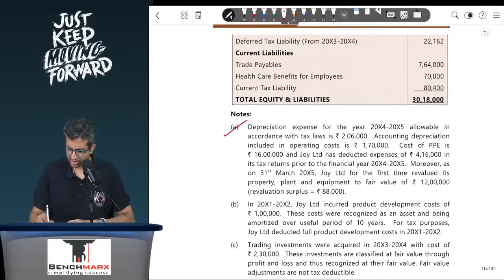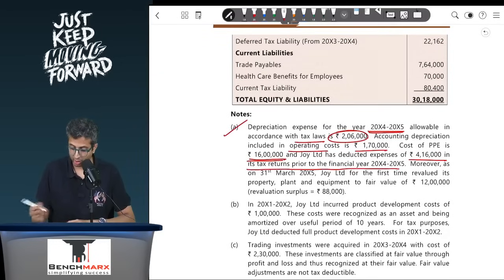Point A, depreciation expense for the year 24-25 allowable in accordance with tax laws is 2,06,000. This is as per tax. Accounting depreciation in operating cost is 1,70,000. The cost of PP is 16 lakhs, and Joy has deducted an expense of 4,16,000 in its tax returns prior to the year. Okay, so if I look at the tax base over here, I will say that 16 lakhs is the total cost of the asset, out of which prior to this year 4,16,000 has already been deducted, and in the current year another 2,06,000 is deducted. This is as per the income tax records.